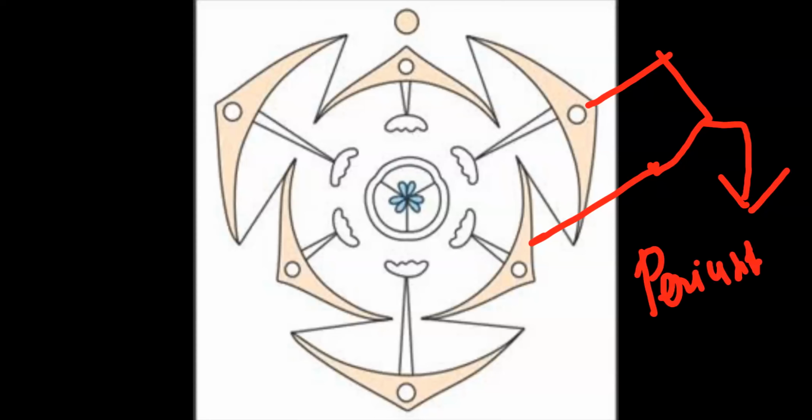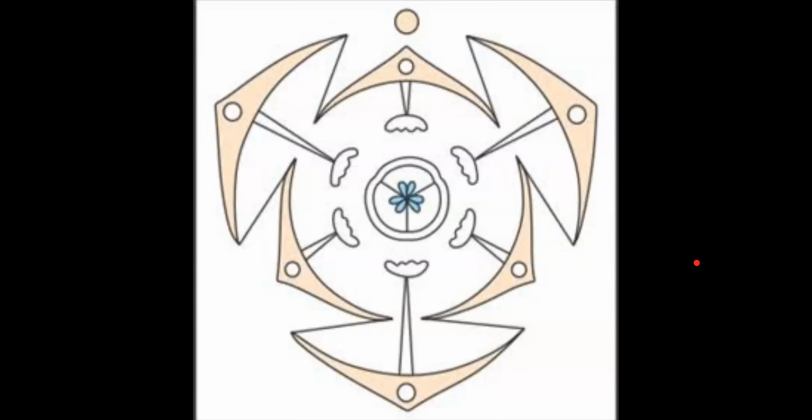Perianth, can you tell me over here how many tepals are present? The unit of perianth we call tepals. So how many tepals are present? 6, right? And if you make a dotted line, then you can clearly understand whether they are present in two whorls or not.